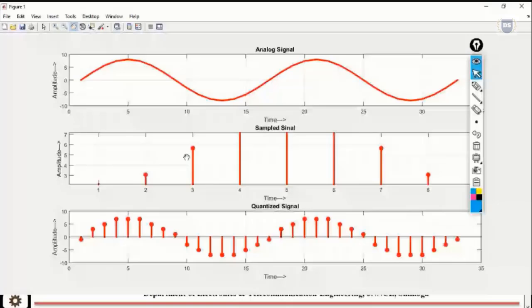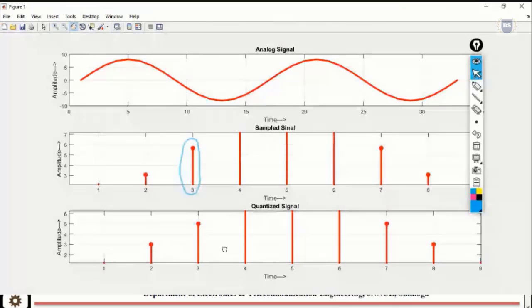Here, let's have a look at our quantized signal specifically at time interval 3. Let's have a look at this in our next plot.